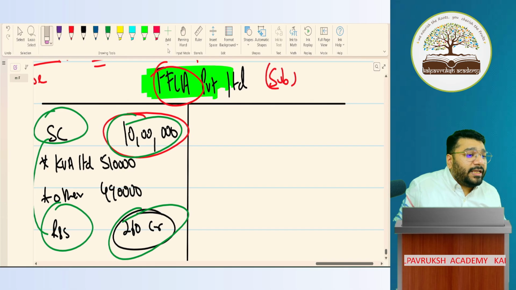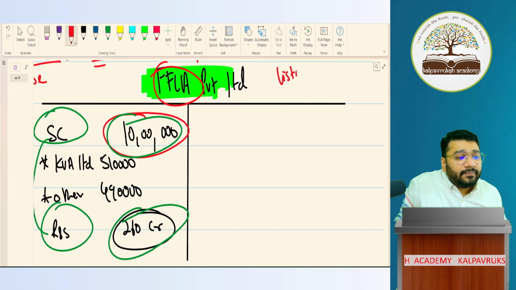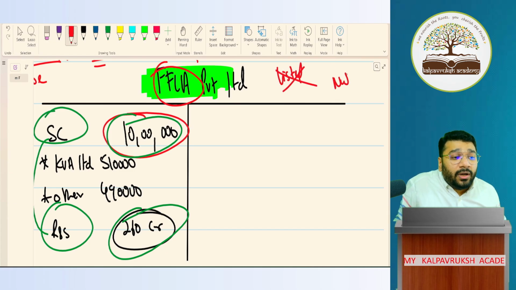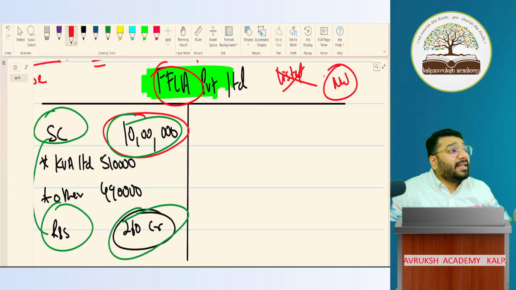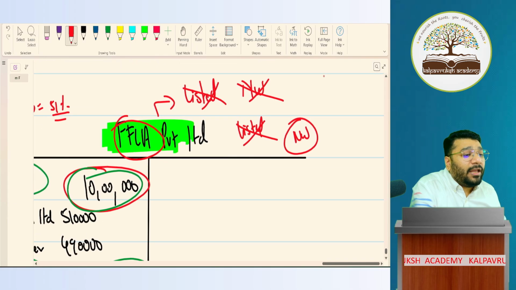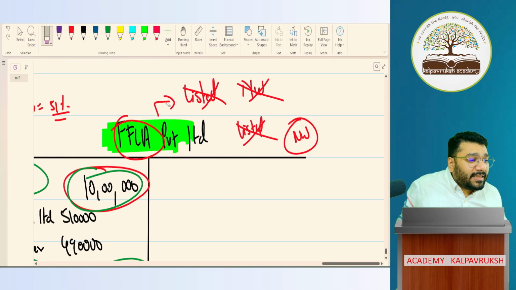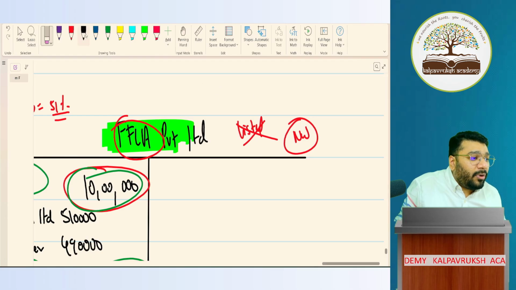Now, please tell me, what should FFLA follow? FFLA, first of all, is it listed? No. Is it net worth 250 crores or more? Yes. In that case, FFLA now has to apply Ind AS. Any problem?